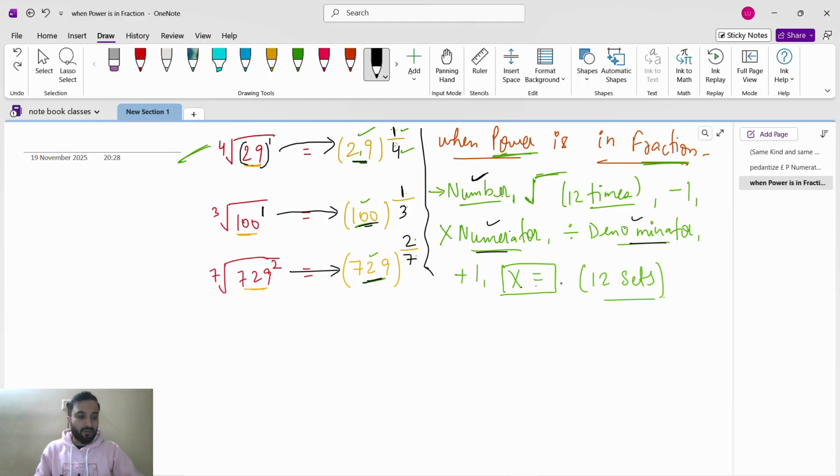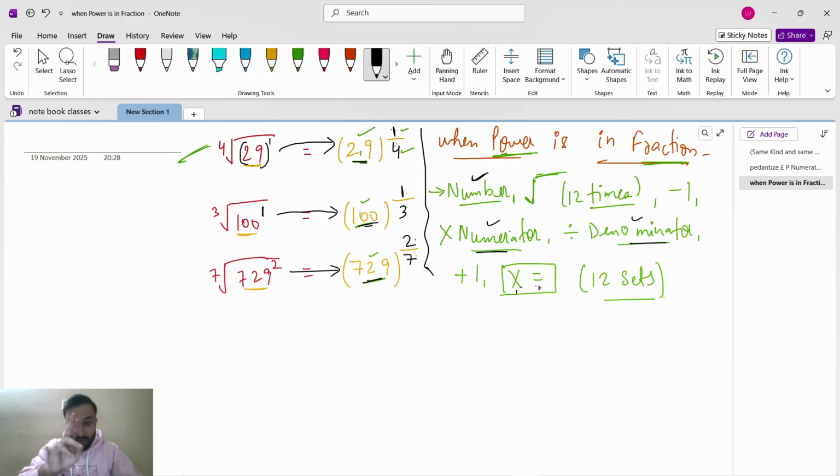Then guys, what we have to do after plus 1, we have to press multiply equal. See, multiply equal, that is one set. Then you have to press 12 sets, means multiply equal 1 set, multiply equal 2 sets, multiply equal 3 sets, like that, 12 sets. Many students make the mistake of pressing multiply equal 12 times.